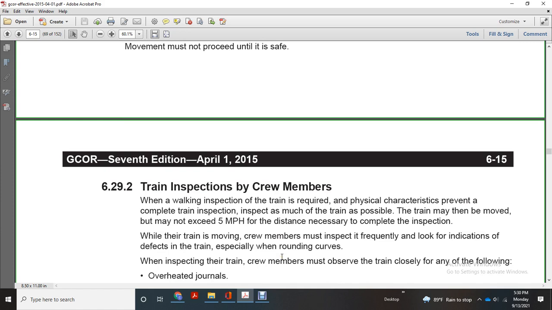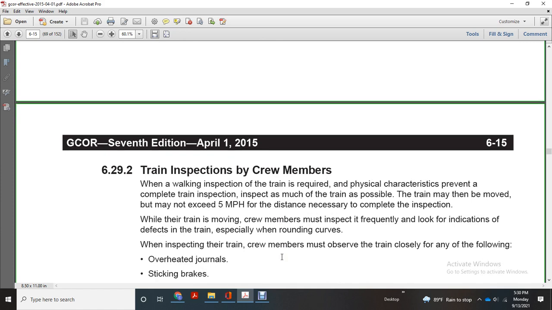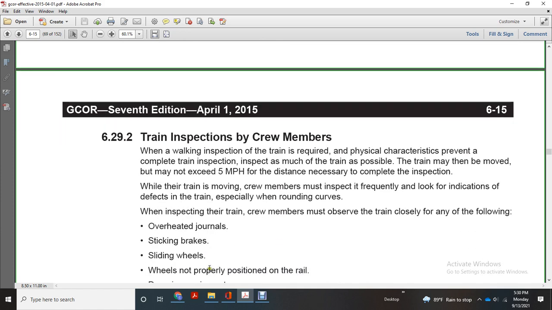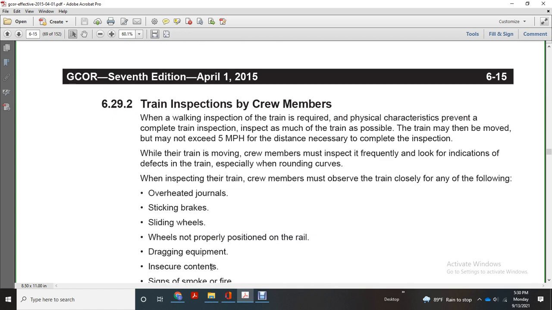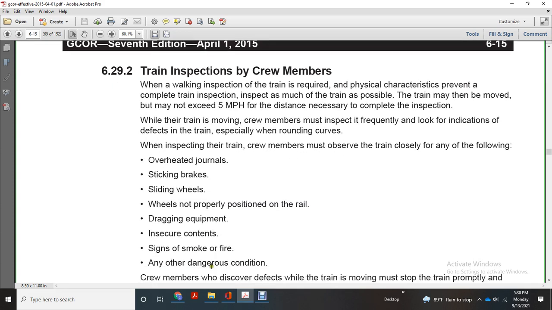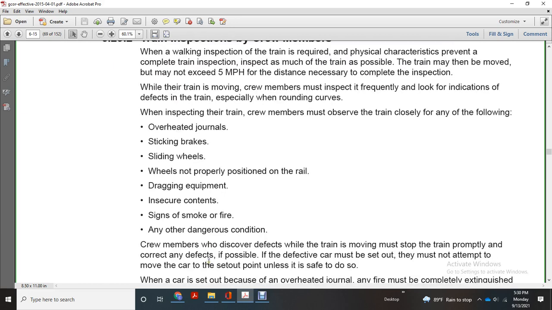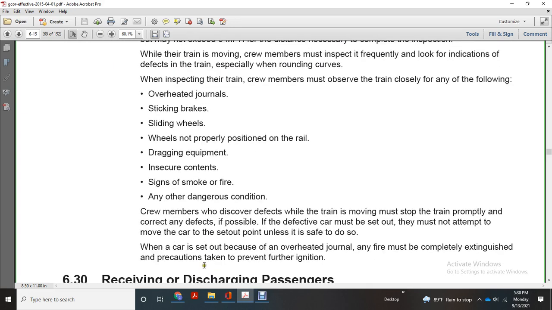During the inspection of their train, crew members must observe the train closely for any of the following: overheated journals, sticking brakes, sliding wheels, wheels not properly positioned on the rail, dragging equipment, insecure contents, signs of smoke and fire, or any other dangerous condition. Crew members who discover defects while the train is moving must stop the train promptly and correct any of the defects.